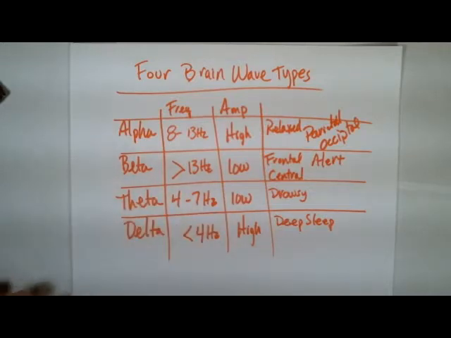These are the 4 brainwave types. Be sure that you know these and know what they're used for. More detailed information certainly you can find online as well as in your textbook.